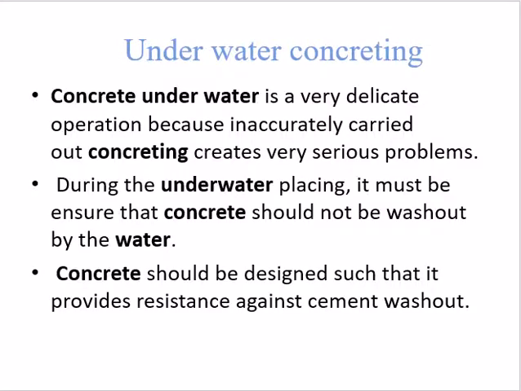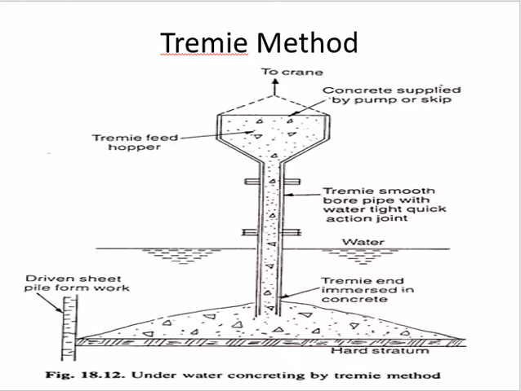Then the next type is underwater concreting. Concreting underwater is a very delicate operation, because inaccurately carried out concreting creates very serious problems. During underwater placing, it must be ensured that the concrete is not washed out by the water. So the concrete should be designed such that it provides resistance against cement washout. Generally for underwater concreting we use the tremie method. So what is a tremie? Tremie is a French word meaning hopper.